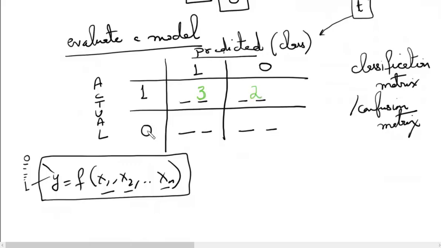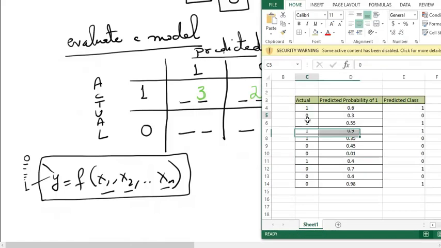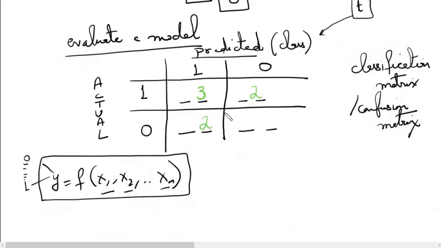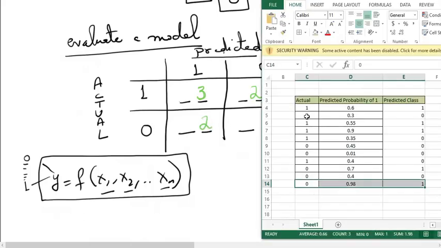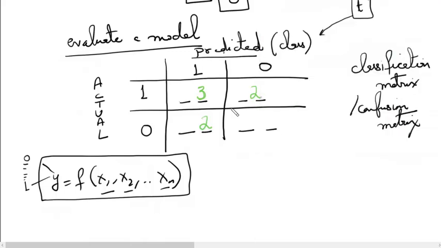Now let's go to the next one, which is actual 0 but I predicted a 1. So actual 0 is this, but I have predicted 0, so I will not count this. Actual 0 but I have predicted 0, so I won't count this as well. This is actual 0 but I have predicted a 1, so 1 count here. And this is actual 0 and I have predicted 1, so 2 counts. A total of 2 counts I should get here. And finally the last one, which is actual 0 and I predicted a 0. So 1, 2, 3 and 4. So I have 4 counts of these.